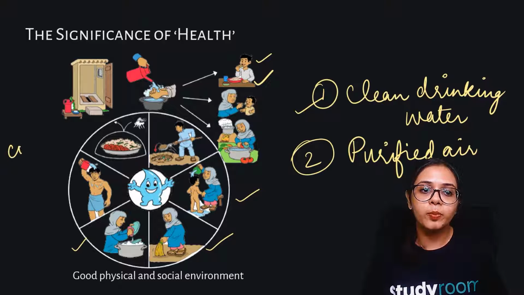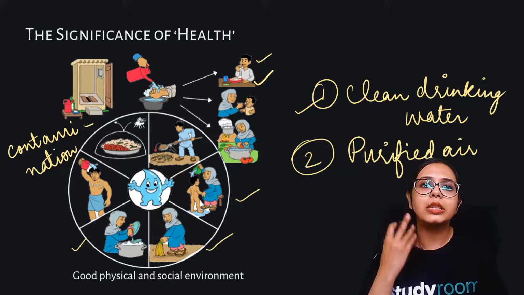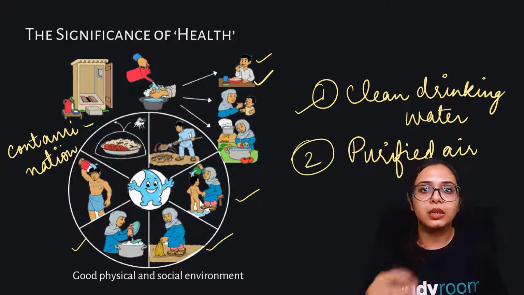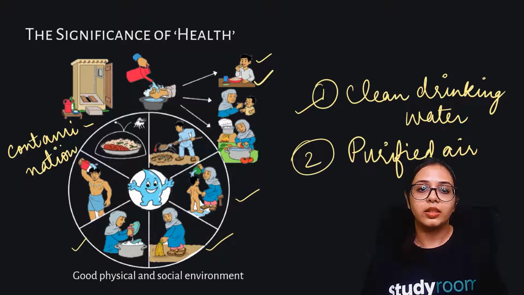That food should not be open in the air, so that flies or mosquitoes or any other microbes come and litter around, or sit on your food and contaminate it. So all of these factors are necessary. These are the outside factors that directly affect the significance of your health.